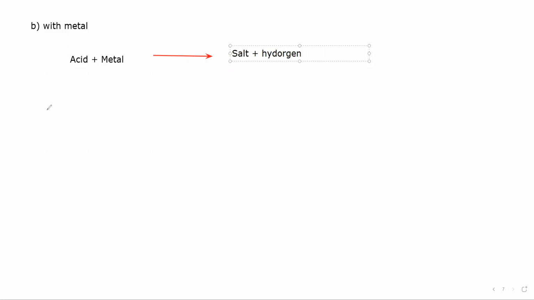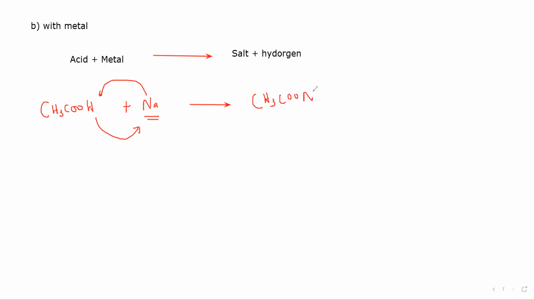So if I have, say, ethanoic acid, CH3COOH, plus sodium as a metal. So how will it form a salt? What will be the salt? The sodium, the metal, will take the position of the hydrogen and hydrogen will come out. So it will form CH3COONa plus hydrogen, so H2. Hydrogen is a gas, that's why it is H2. So we will balance the equation. So hydrogen is also balanced.